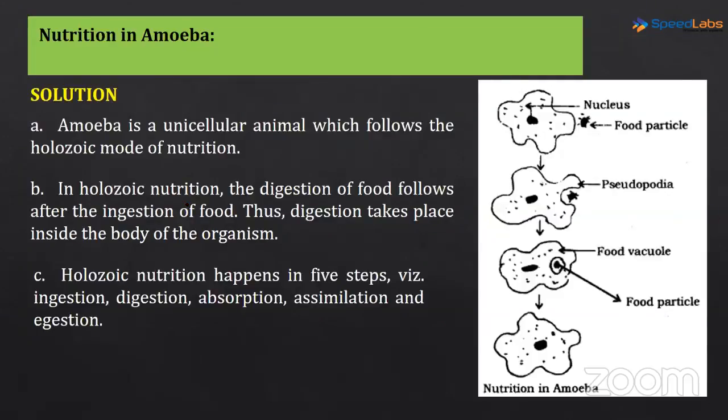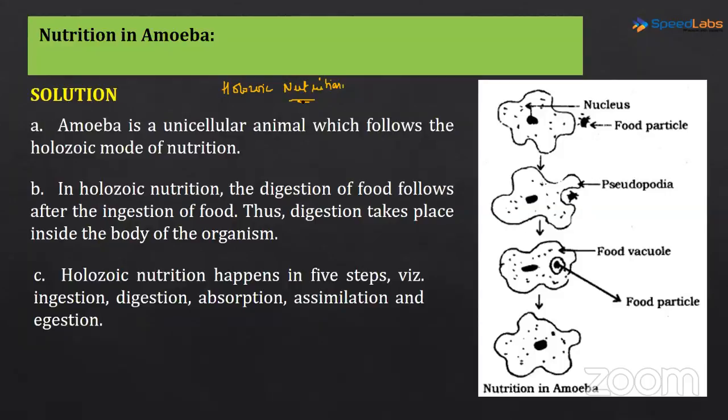Okay, so another important part is nutrition in amoeba. Now see, amoeba is unicellular, and being highly simple, the first thing that can cross your mind is that it may obtain nutrition by the process of simple diffusion. But that is not the case. Nutrition in amoeba follows a proper mode of nutrition. It follows holozoic mode of nutrition.